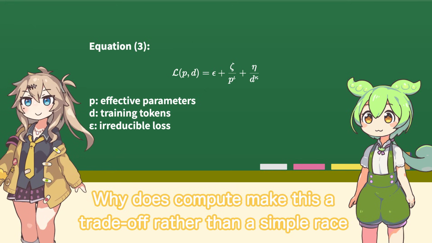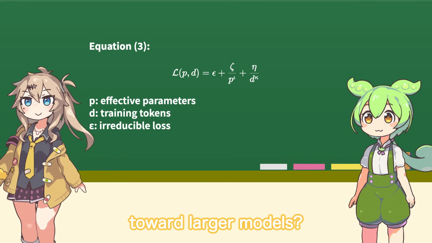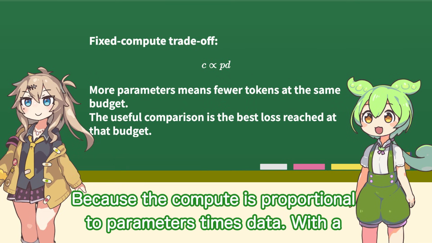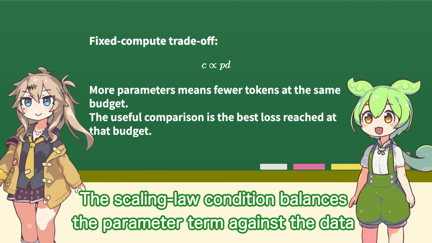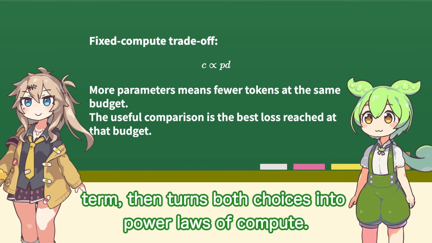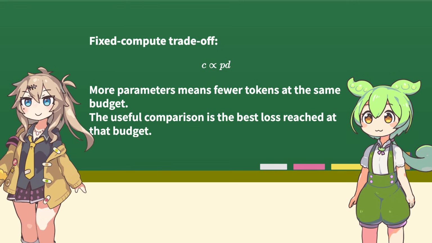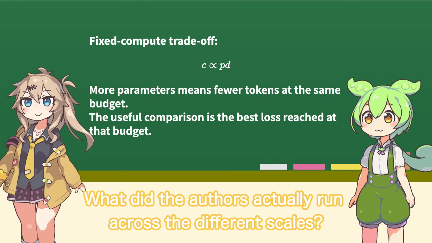Why does compute make this a trade-off rather than a simple race toward larger models? Because compute is proportional to parameters times data. With a fixed budget, spending more on model size leaves less for training tokens. The scaling law condition balances the parameter term against the data term, then turns both choices into power laws of compute.